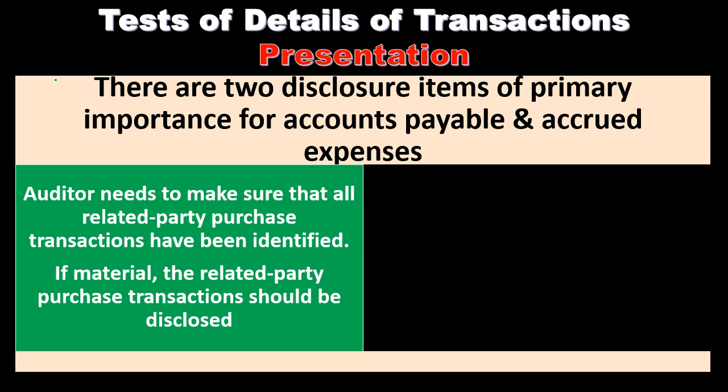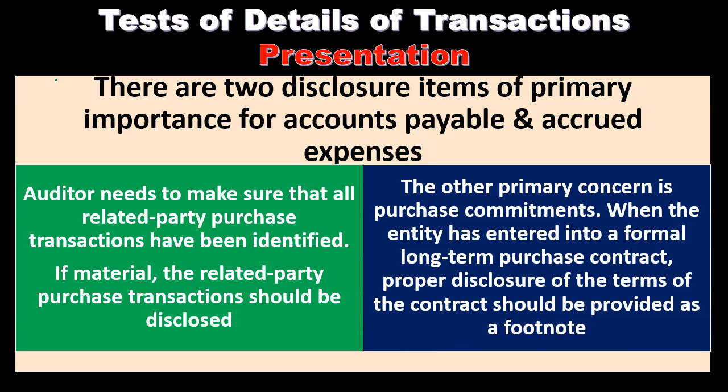We don't have market forces to help us determine that the transaction is at basically market prices. Therefore, we want to identify those for sure and look into those types of transactions. If material, the related party purchase transactions should be disclosed. So if the related party purchase transactions are a material component, we want to disclose those because, again, that relationship makes those transactions a bit suspect in terms of their market validity.